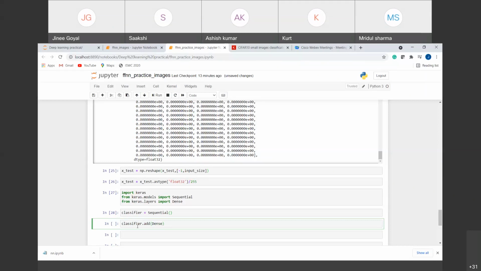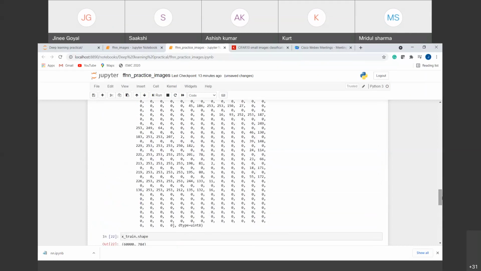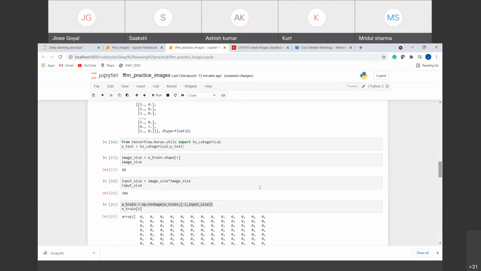A dense layer. So the input arguments were, first of all, we needed the number of neurons in the input layer, right? So input_dim is equal to, where we have our number of neurons, so you can see here, right? Input size. So we have our number of neurons here, 784.